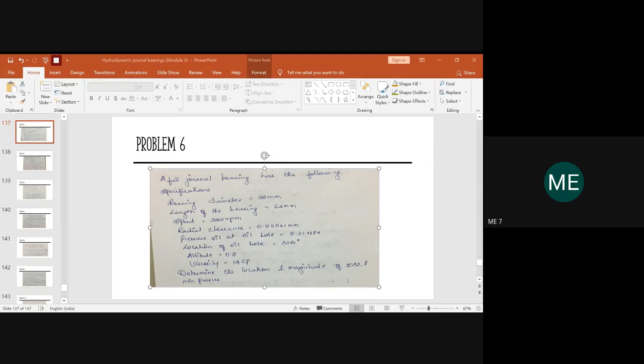Idealized full journal bearings. We had studied the hydrodynamic journal bearing, that is for heavy loaded conditions, and then we came back to the idealized full journal bearing, which is for lightly loaded conditions, and we were solving the problems associated with it in the last two classes. That was a part of the problem we get exactly in the examination.